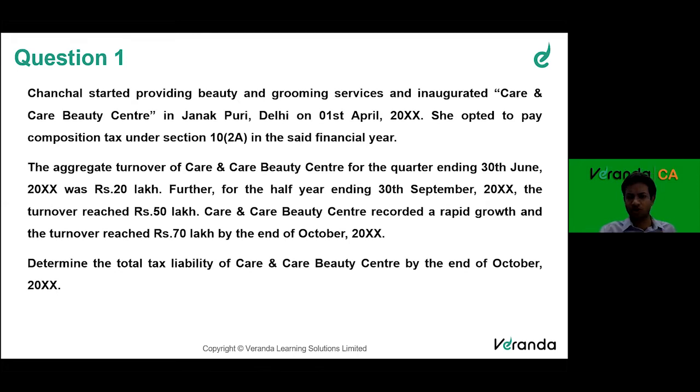So up to 20 lakhs, no number. Then she takes a number. On 30 lakhs, she'll pay composition rate. Once her total turnover crosses 50 lakhs, she comes out of composition scheme and she'll have to pay tax at the rate of normal percentage, that is 18%. Clear, right? I've explained the provision in detail.